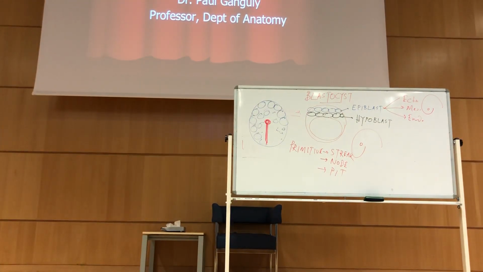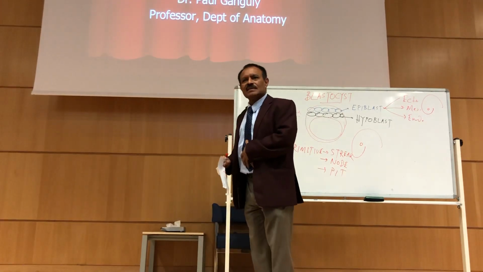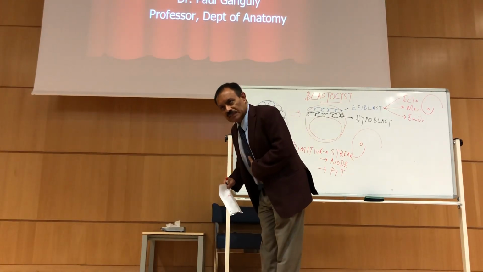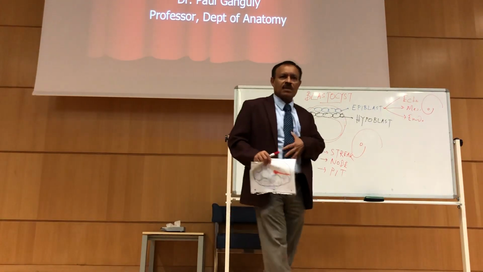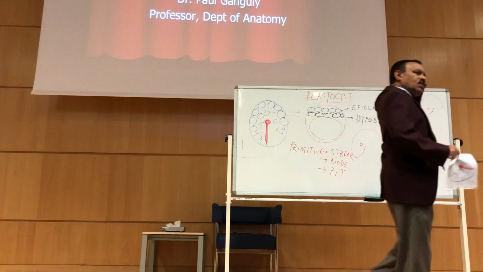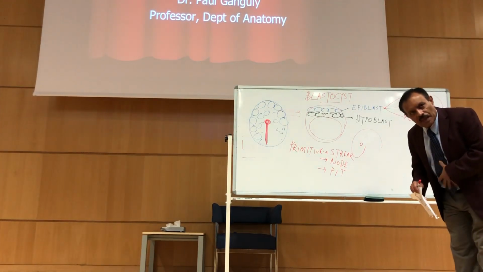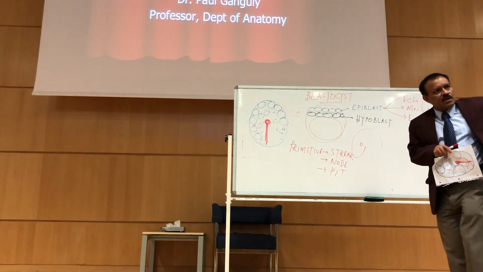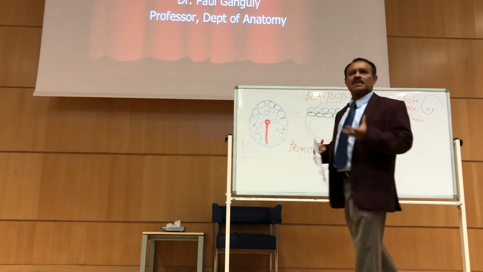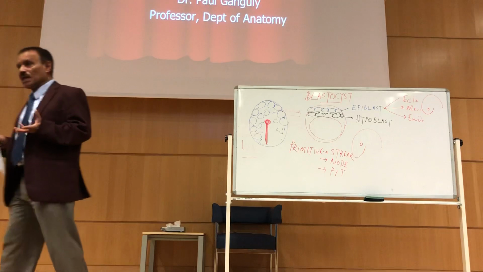Mesoderm is in between the endoderm and the ectoderm. Endoderm is the intestine. When I put it like this, does it look like intestine? You know where the intestine is? Intestine is not here. Stomach is over here. Intestine is over here. So intestine is endoderm. Ectoderm is the spinal cord and the brain. In between, I have some space. So the kidney, for example, and the vertebral column, for example, all come from the mesoderm.